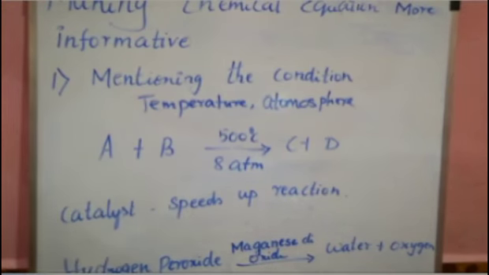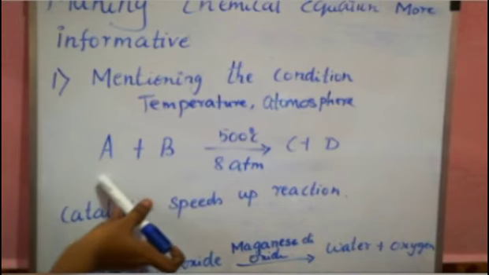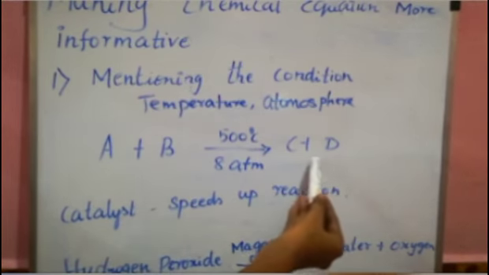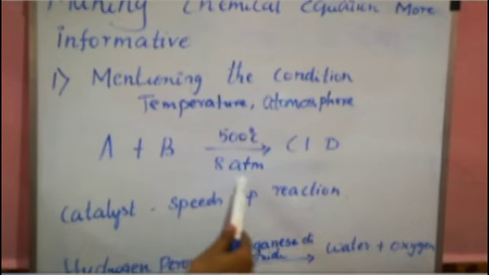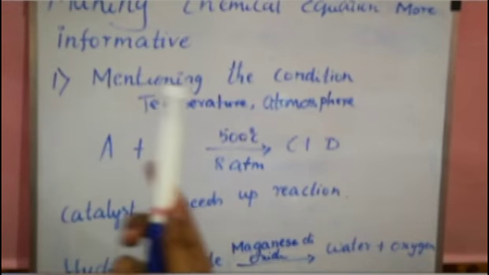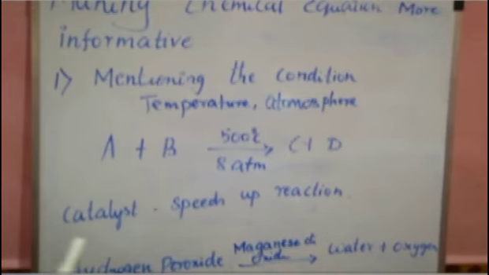Here you can see the chemical equation A plus B, the reactants, forms C plus D. Here the condition is mentioned above and below the arrow mark. Along with temperature and atmosphere, we can also add a catalyst. First let me tell you what a catalyst is. It is nothing but something that speeds up the chemical reaction.